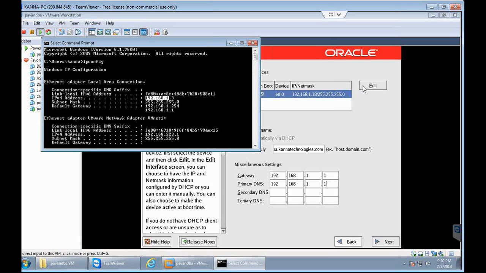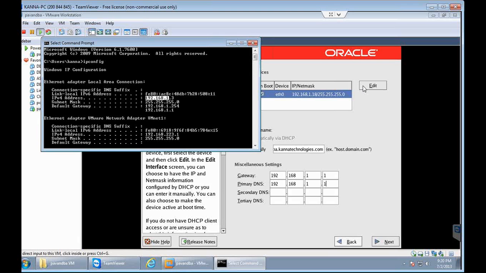So what we mean to say by this is, we are making this Windows machine and the Linux machine come into the same network. If they are not in the same network, then you cannot practice Oracle and all those things. So basically, we are doing all this to bring the Windows machine and the Linux machine into the same network.